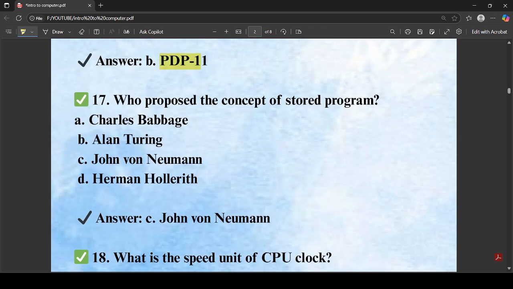Who proposed the concept of stored program? John von Neumann proposed the concept of the stored program. The stored program concept was introduced by John von Neumann. So the correct option is C.